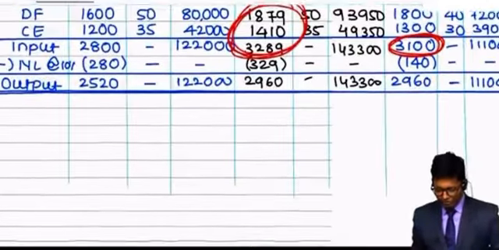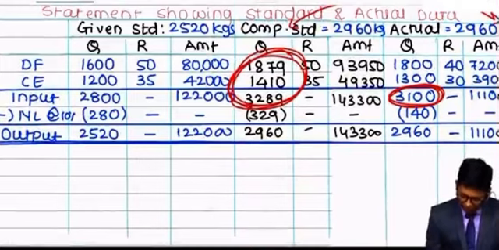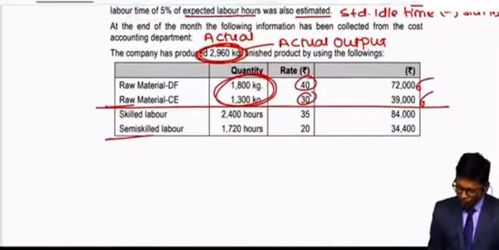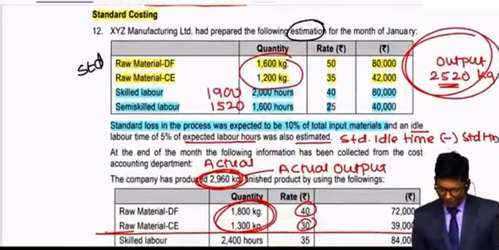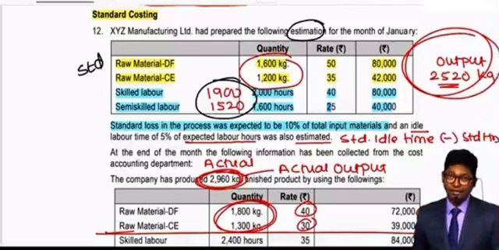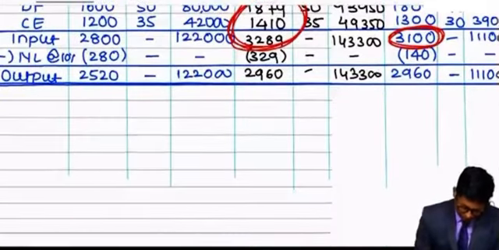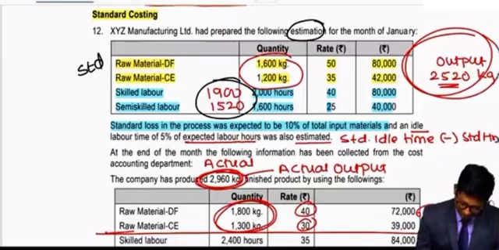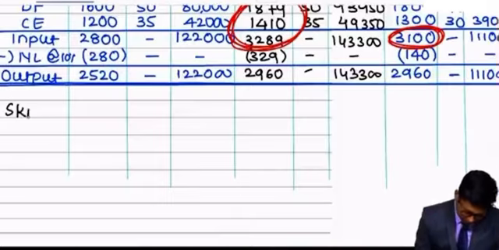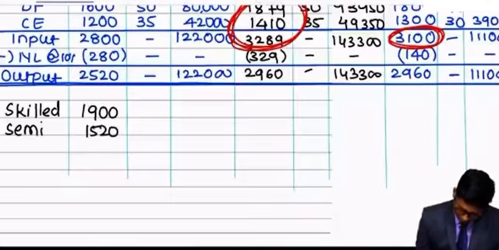For this purpose also, I will be preparing this table. Now, the table gives you great help for understanding the sum and for solving the sum. Let's check the standard data. In standard data, I am considering the net values of the hours after adjusting the idle time, which was standard 1900 and 1520. Laborer names are skilled and semi-skilled. It's 1900 and 1520. Only important point of the sum.